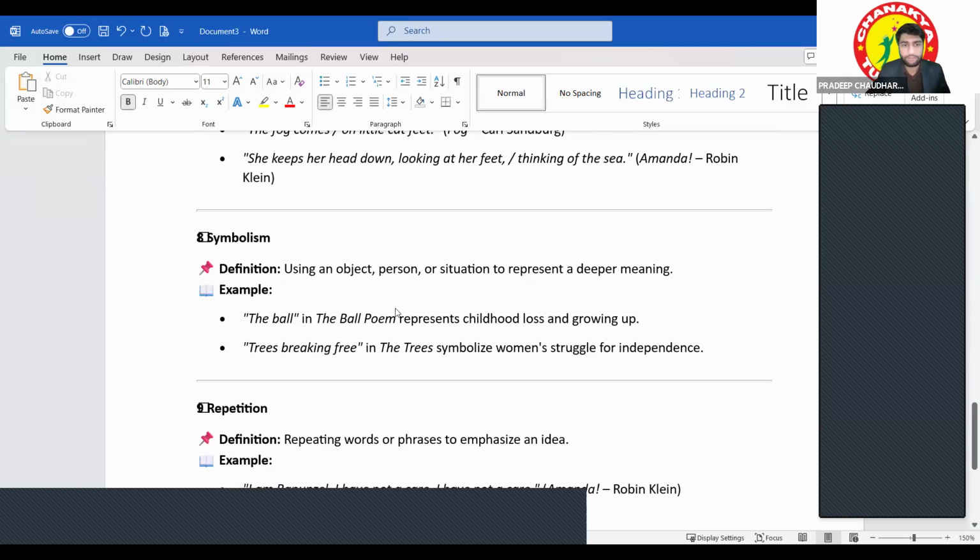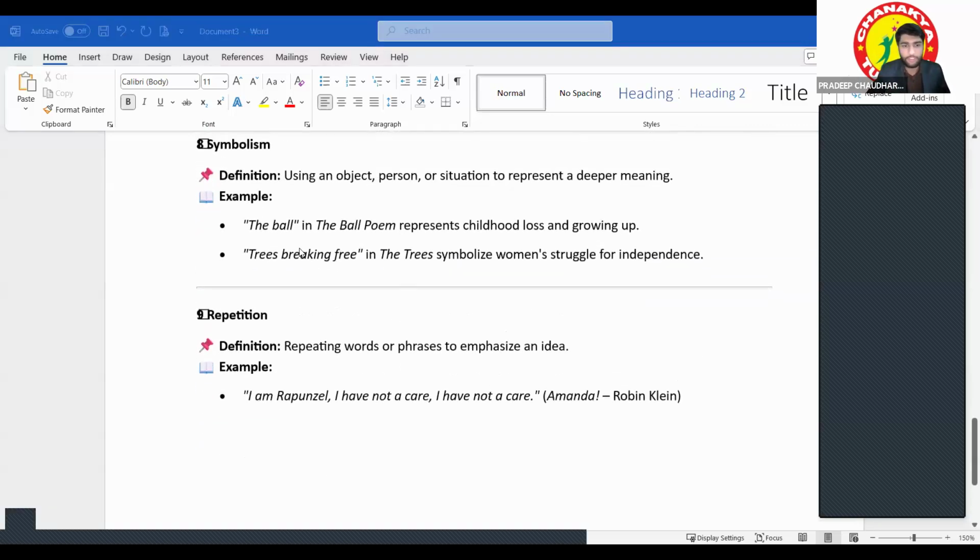Only for the 2 minutes. I will take your 2 minutes only. Okay. So okay, Sumukh. Yeah. So the ball. What is the